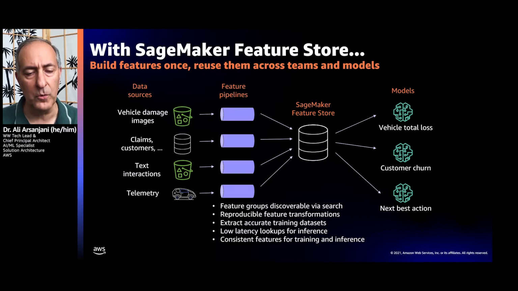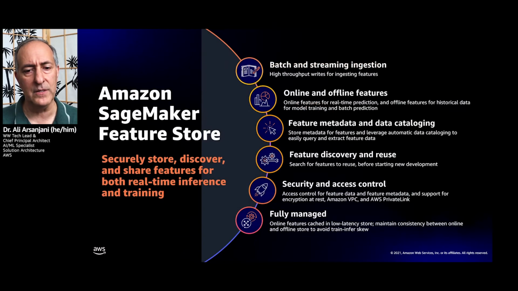Feature groups are discoverable by search. They're reproducible feature transformations that have been defined. And you can extract accurate training data sets from them. There are low latency lookups for inference time from the online feature store. And there's a consistency between the offline and online feature store, which makes it consistent for training and inference.